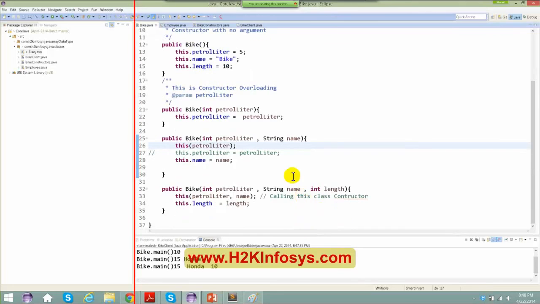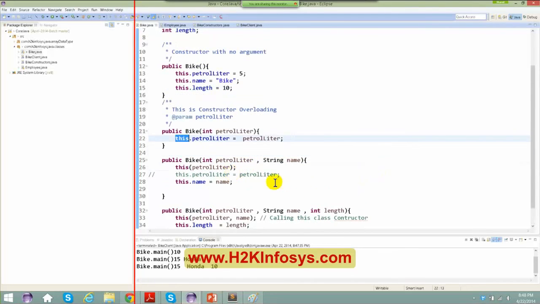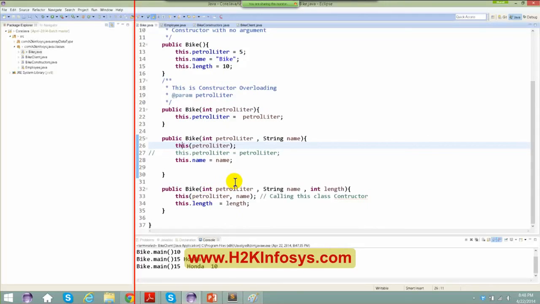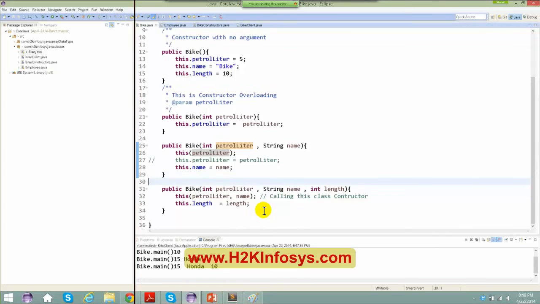Okay, so this is how basically you can overload a constructor. You can use this as a keyword in order to invoke a particular constructor. You can use this of, depending on what kind of constructor you want to invoke. So you can use that particular this over here. Any questions here? No questions? I'll just wait for a few minutes.